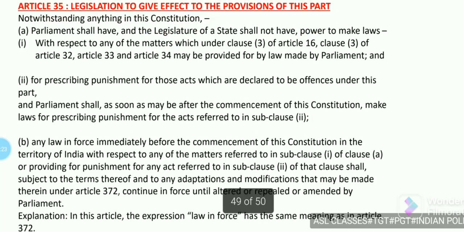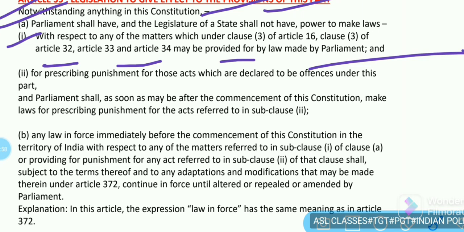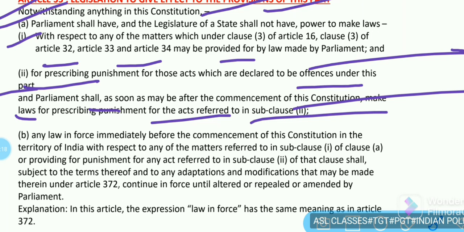Article 35 is legislation to give effect to the provisions of this part. Notwithstanding anything in this Constitution, Parliament shall have, and the legislature of a state shall not have, power to make laws with respect to any of the matters which under clause 3 of Article 16, clause 3 of Article 32, Article 33, and Article 34 may be provided for by law made by Parliament, and for prescribing punishment for those acts which are declared to be offences under this part, and Parliament shall, as soon as may be after the commencement of this Constitution, make laws for prescribing punishment for the acts referred to in sub-clause 2.